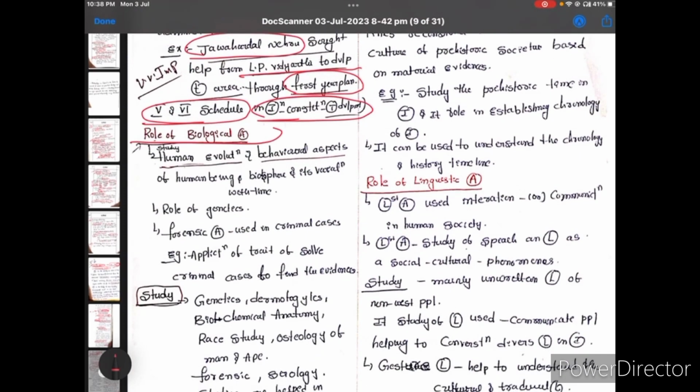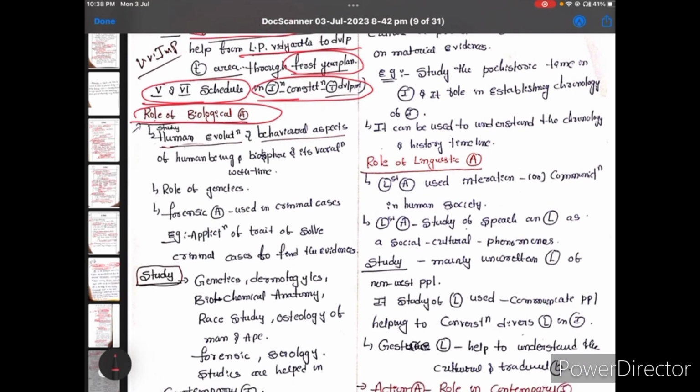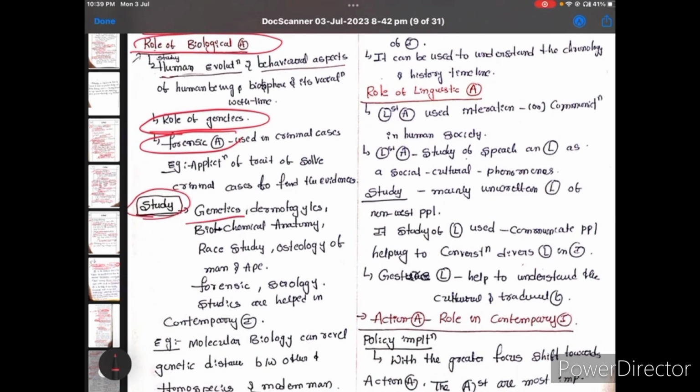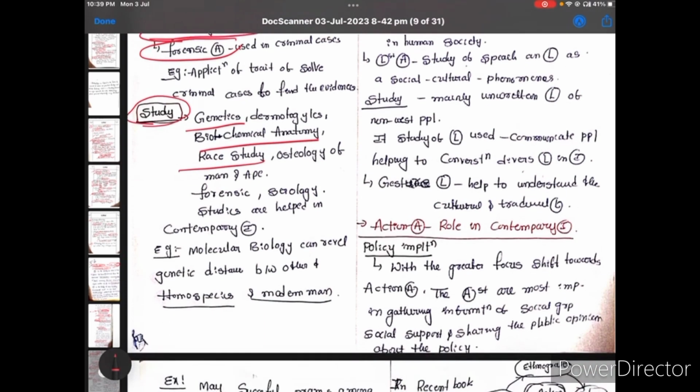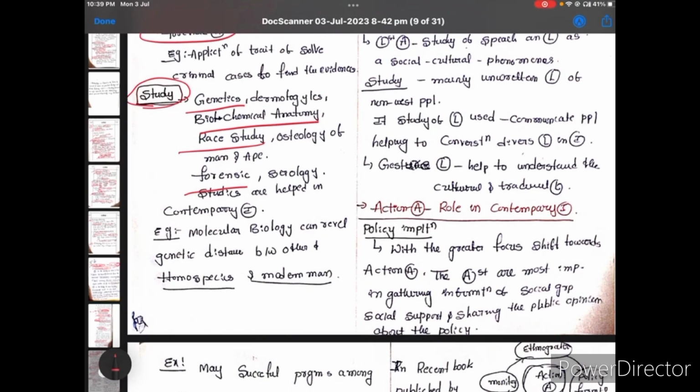Next, the role of biological anthropology. Here also, try to read biological anthropology; it studies genetics and forensic anthropology. We already studied this in the previous question also. It studies genetics, biochemical anthropology, race studies and forensics. So just mention them and give one example.